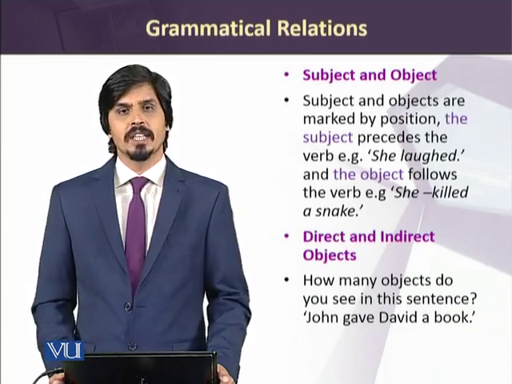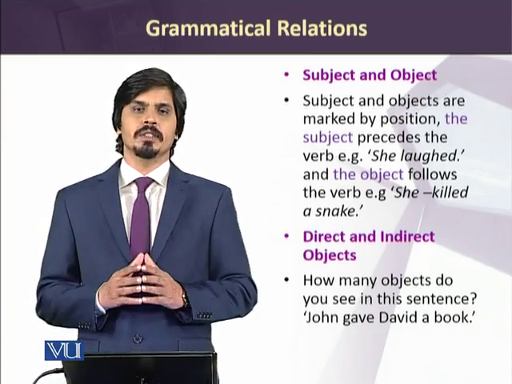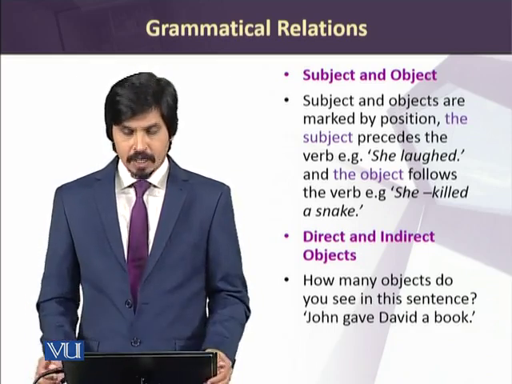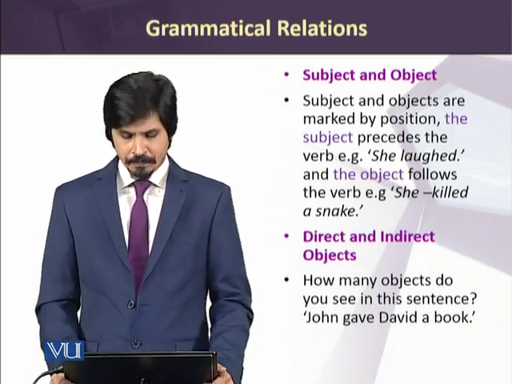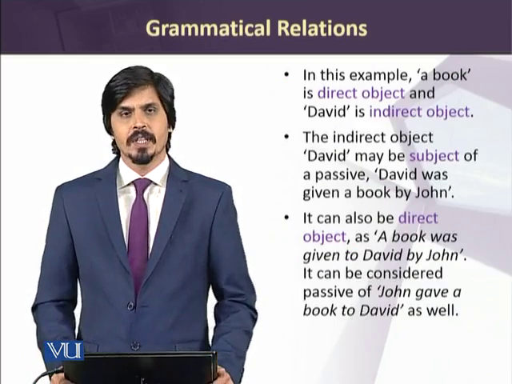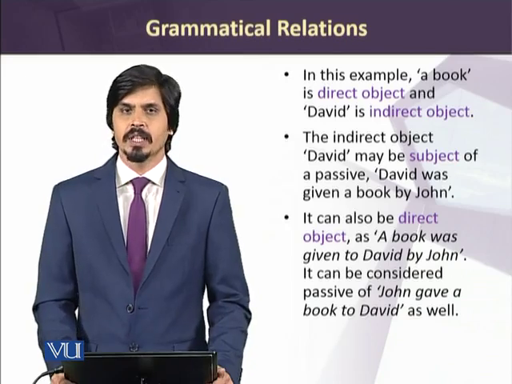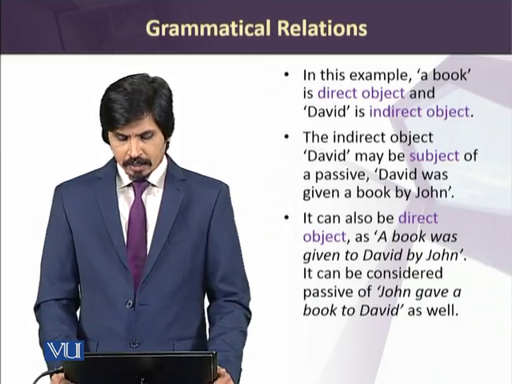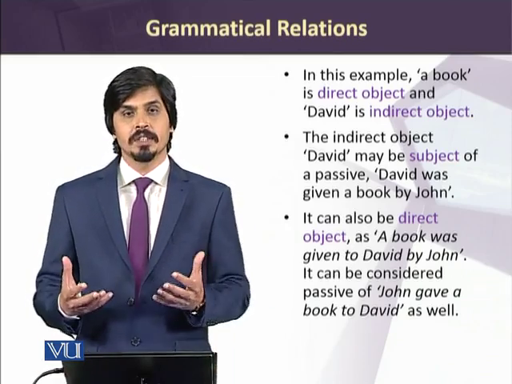We have direct and indirect object variation in traditional grammar also. If you look at the example in front of you, John gave David a book. In this example, we can see that book is a direct object, whereas David is an indirect object.